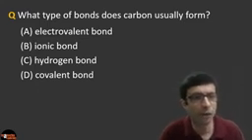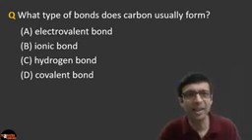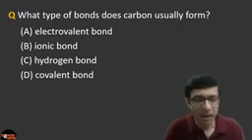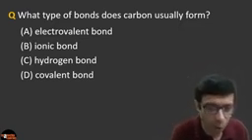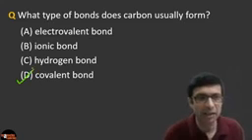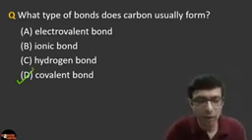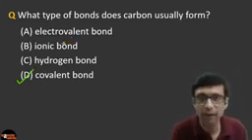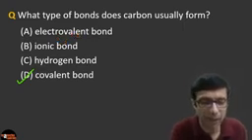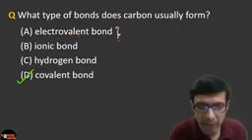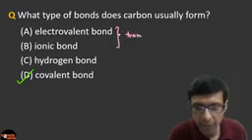Very good. I can see a lot of answers here, and awesome. I think everyone's writing the correct answer. Carbon usually forms covalent bonds. Excellent. So what is the difference? Because you know that ionic or electrovalent, these types of bonds are the same thing. And when does this occur? When there is a transfer of electrons.